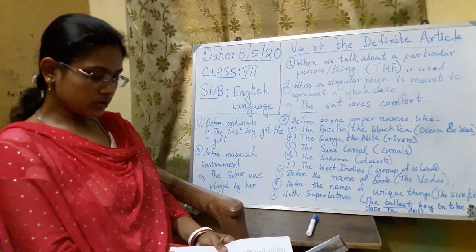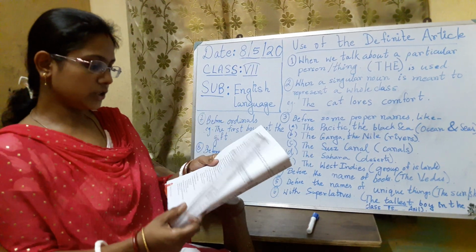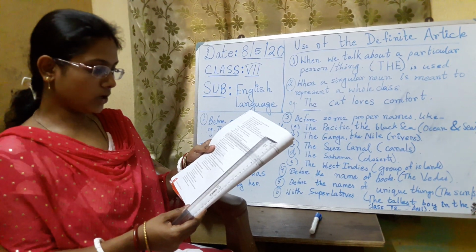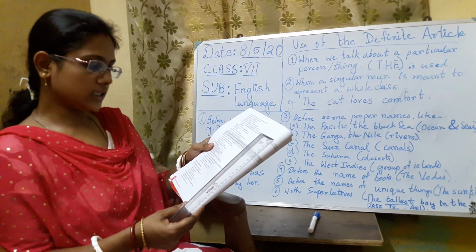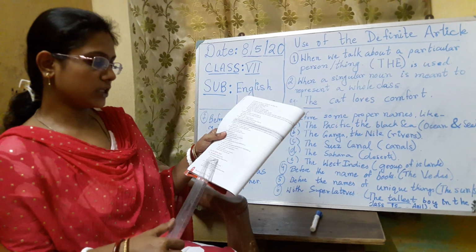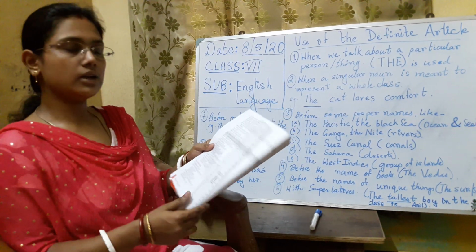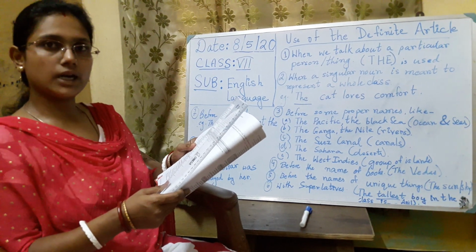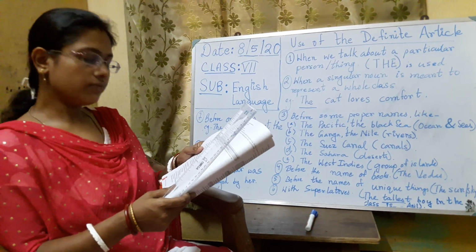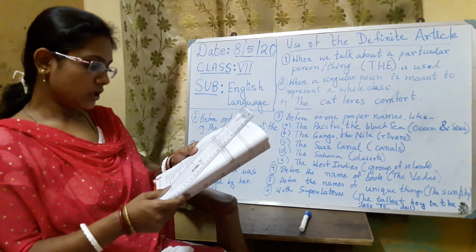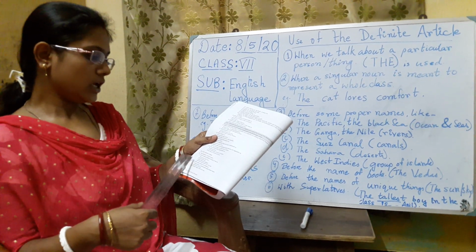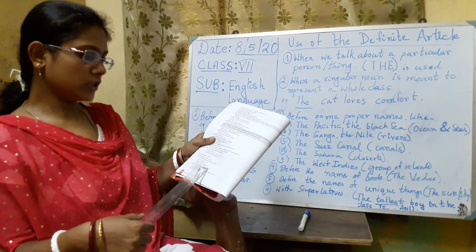Now there are some more points about the uses of the indefinite articles given in your book on page number 40. The indefinite article is used in its original numerical sense of one. Sometimes when the indefinite article gives the sense of one, we use the indefinite article "a", like: twelve inches make a foot. Not a word was said. A word to the wise is sufficient. A bird in the hand is worth two in the bush.